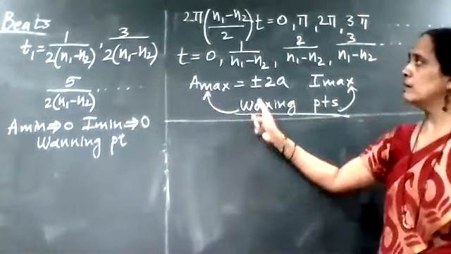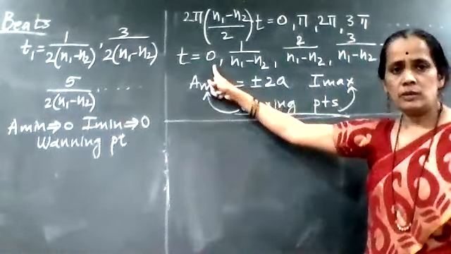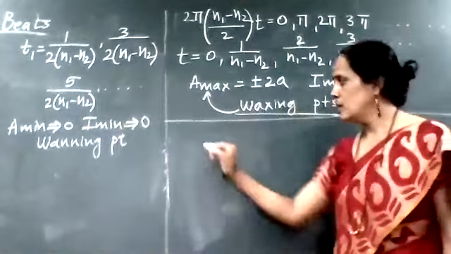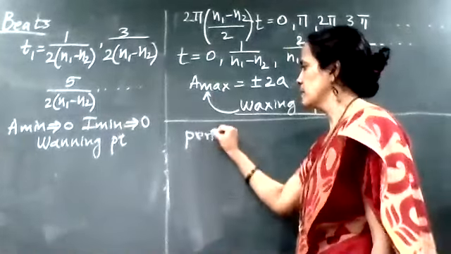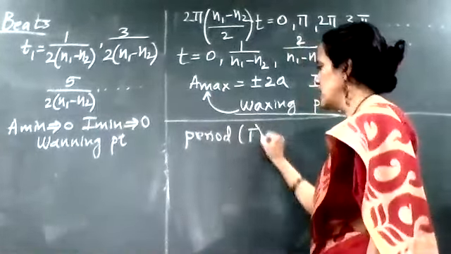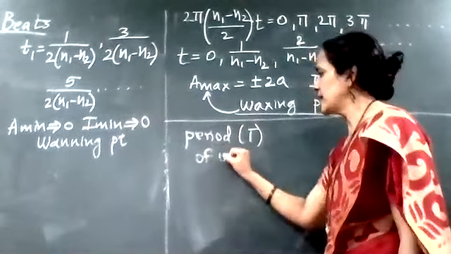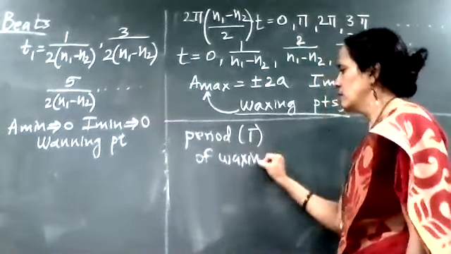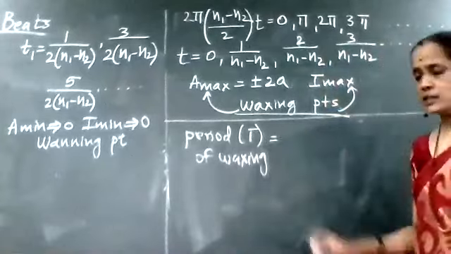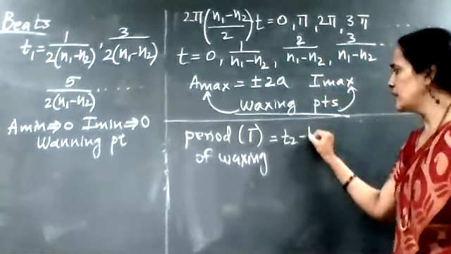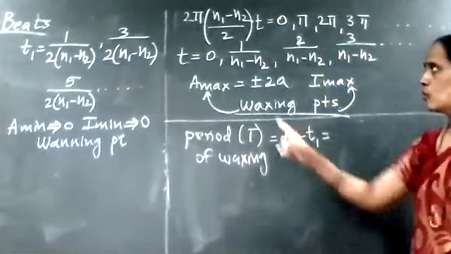So see here. Now I can find out the period for waxing. So I'll write down the period, that is capital T of waxing, which can be written as T2 minus T1. What is T2?